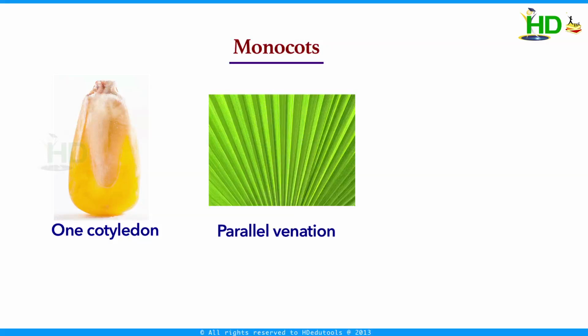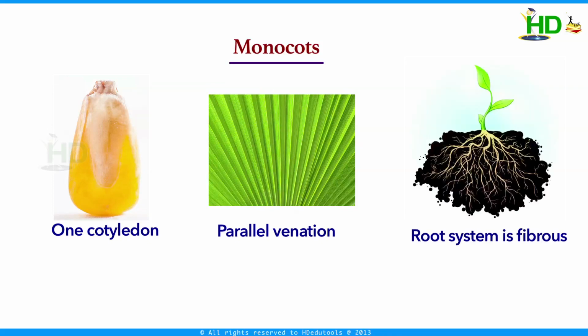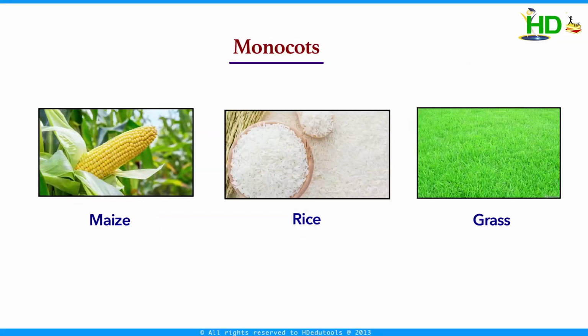Monocots means the plants belonging to this group bear seeds having only one cotyledon. The leaves have parallel venation and the root system is fibrous. The examples for this are maize, rice, grass, etc.